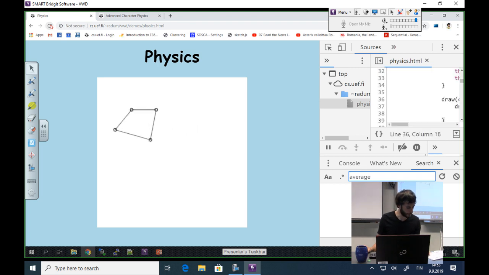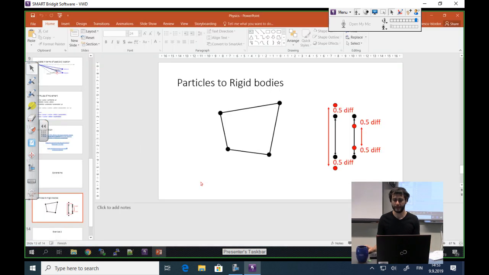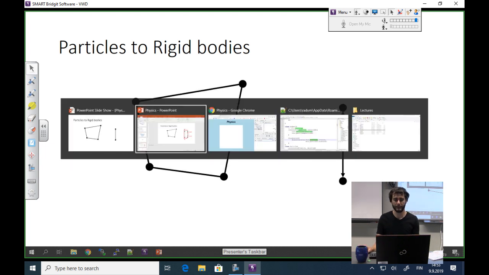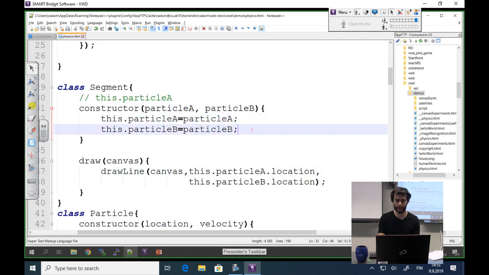Now, how do I do this? Because it's not that easy, but it also is not very hard. Okay? The idea is, when we have these segments defined, we look at each segment in particular, and we must store its original length when the segment was created. So that's the length that must not change throughout our simulation.